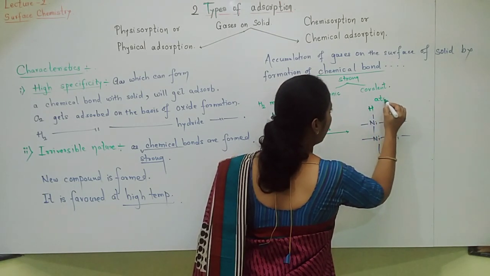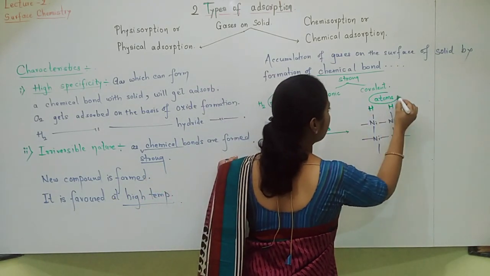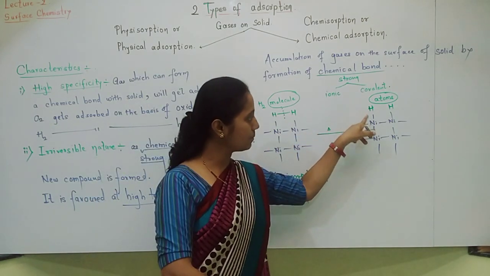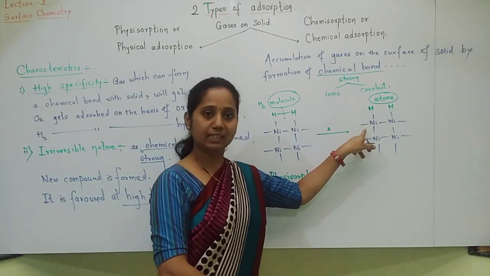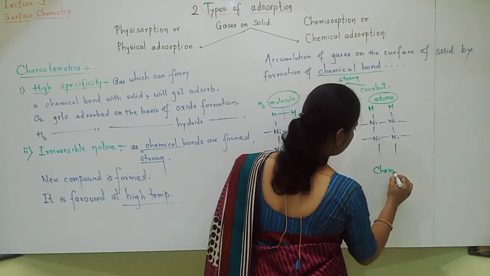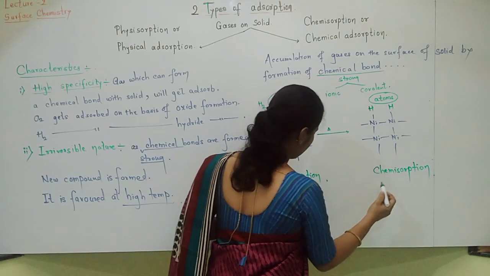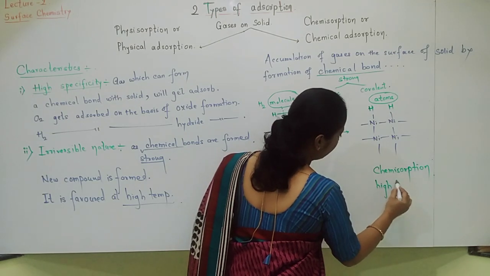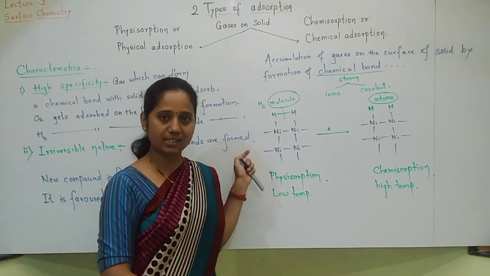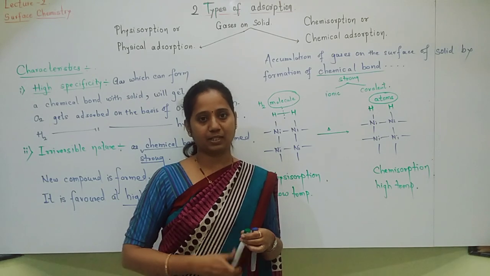These are now hydrogen atoms. Here it was a molecule; now the molecule has been dissociated into atoms. Those hydrogen atoms have formed a chemical bond with nickel, and this type of adsorption is called chemisorption. So students, it takes place at high temperature. Like this, sometimes on increasing temperature, physical adsorption can pass into chemical adsorption.